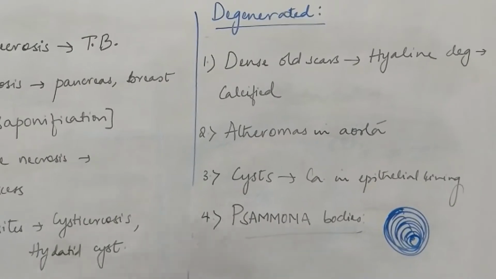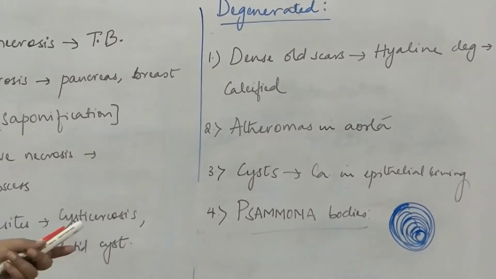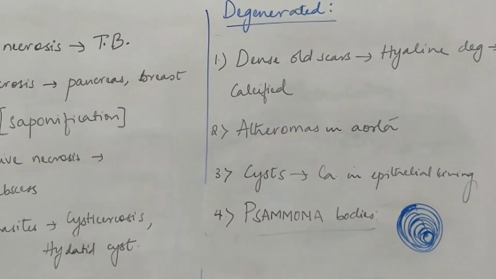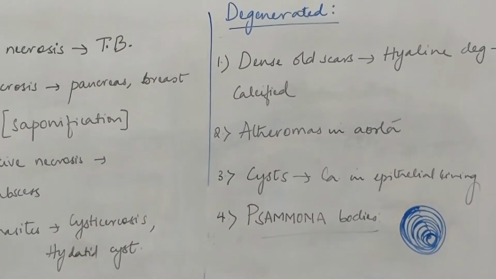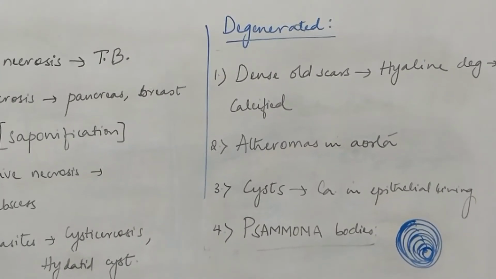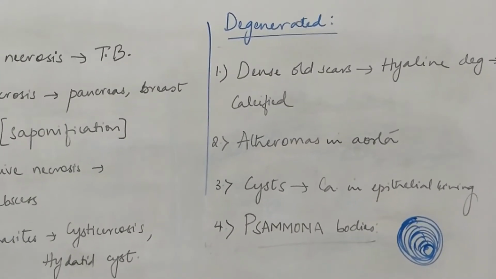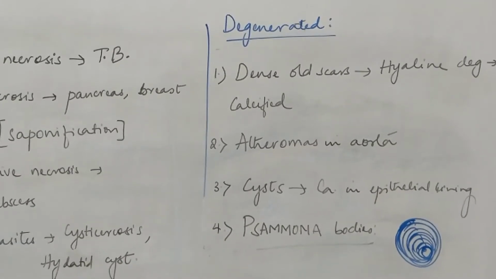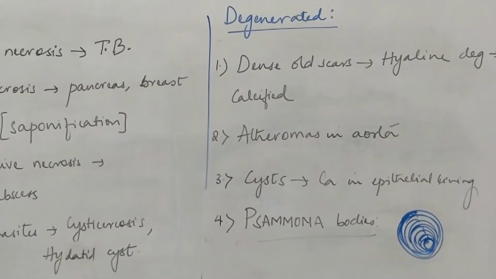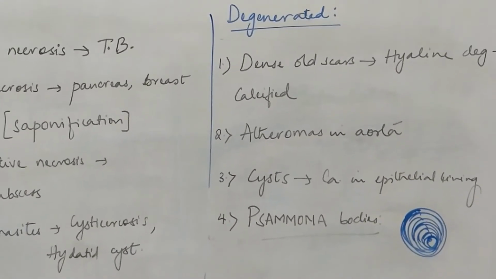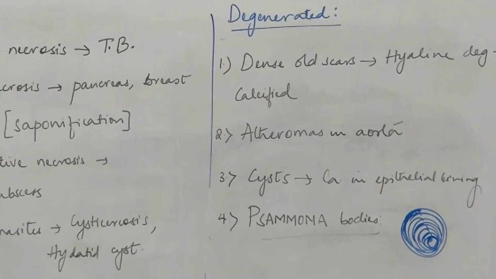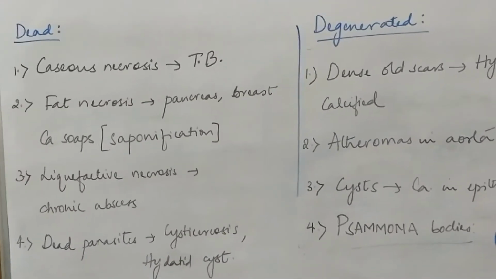Okay. This is most commonly seen in our oral pathology. We will learn about it. These are seen in psammomatoid juvenile ossifying fibroma. So that type of fibroma is subdivided into psammomatoid because of the presence of these psammoma bodies. So these are also nothing but spherules of calcifications only. So these are some examples of dystrophic calcifications which we see in dead and degenerated tissues.